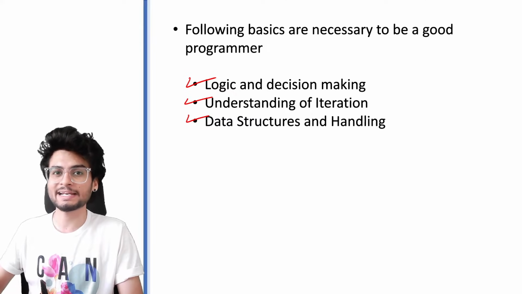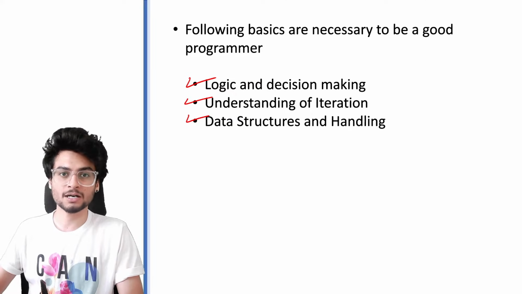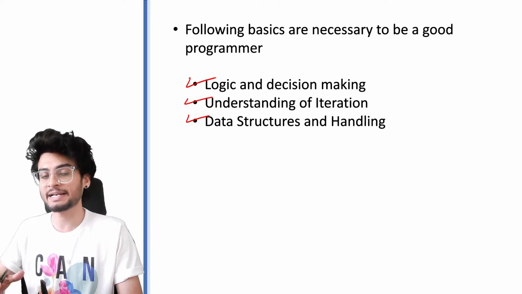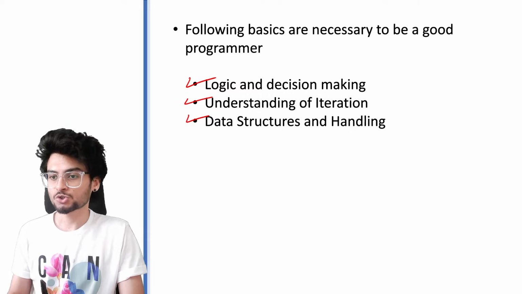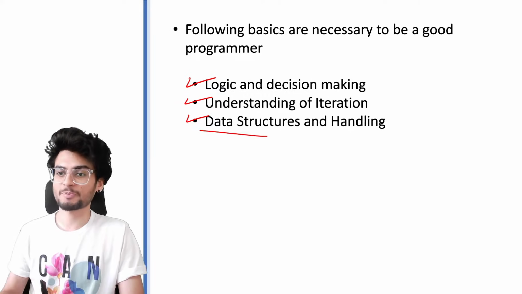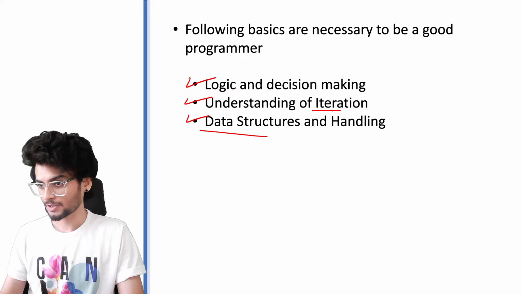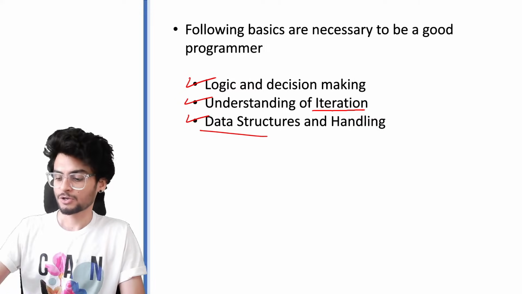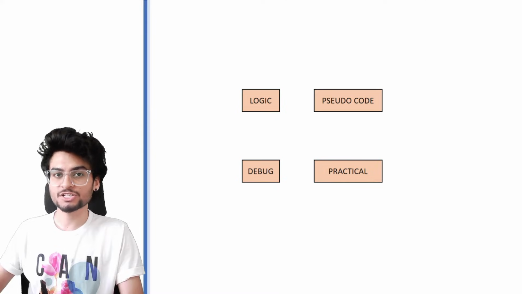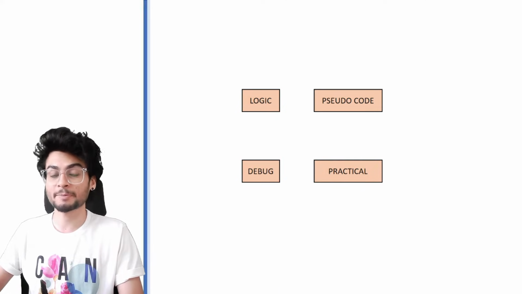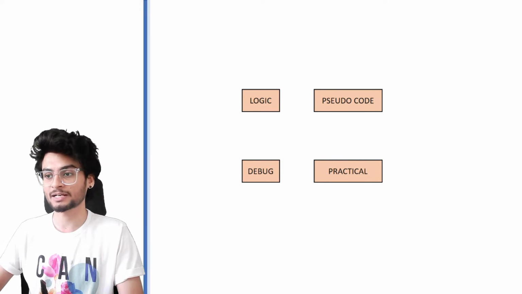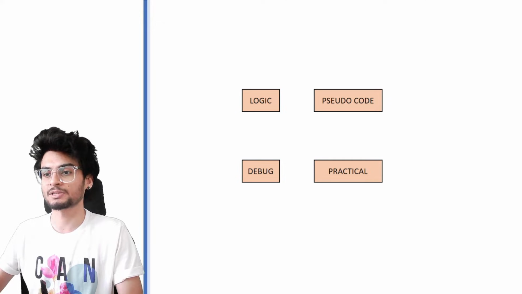And the third part which we covered in a previous video was data handling. How do you create data? How do you store data? अगर आपको text data store करना है, integer data store करना है, so on. So these things have been covered before, and in today's topic we will look at iteration. So in short, iteration कुछ नहीं होता है, सिर्फ it's called looping. जहां पर भी आपको कोई स्टेटमेंट को रिपीट करना पड़ता है उस चीज को हम लोग iteration बोलते हैं.